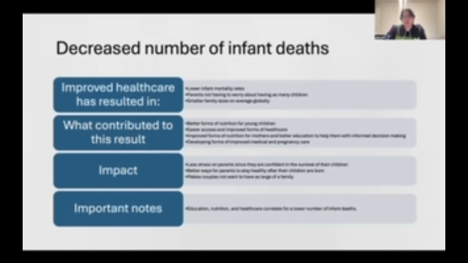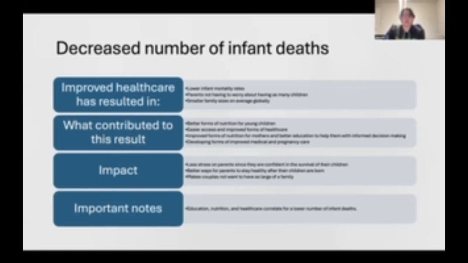Some things that contributed to this result were better forms of nutrition for young children, easier access and improved forms of healthcare, improved nutrition for mothers, better education to help them with informed decision making, and developing forms of improved medical and pregnancy care. An impact was that many parents have less stress since they are confident in the survival of their children. They don't have to have as many to ensure that at least one will survive.